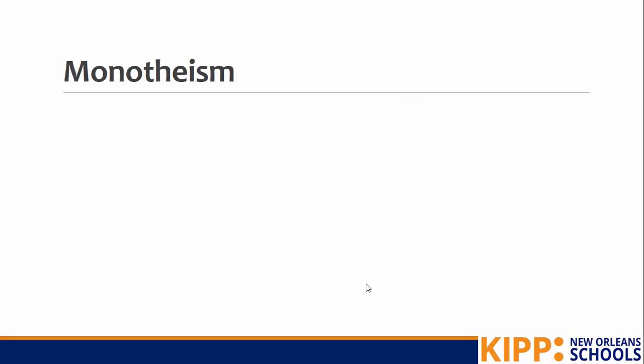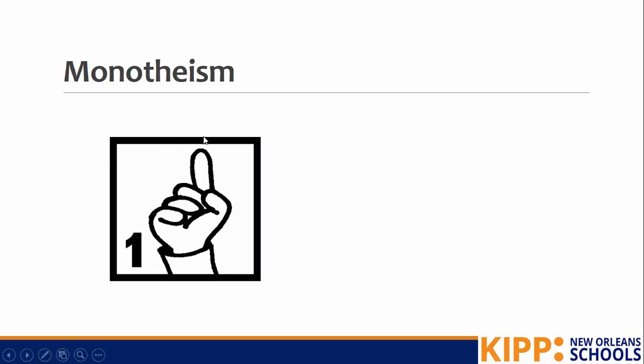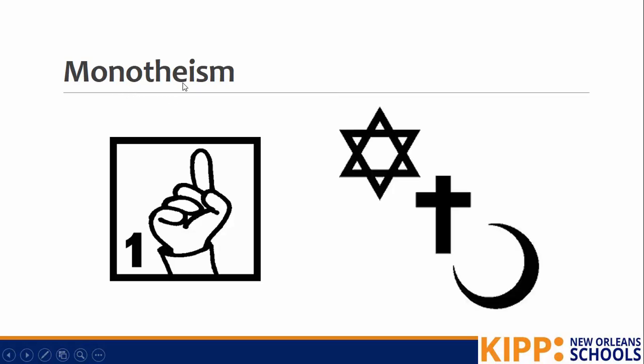So let's first start off by talking about monotheism. Mono as a prefix means one, and theism means belief in God. So monotheism means to believe in one God. There are three major monotheistic religions in the world today, and we're going to learn about all three today. Judaism, Christianity, and Islam are the three major monotheistic religions around today.